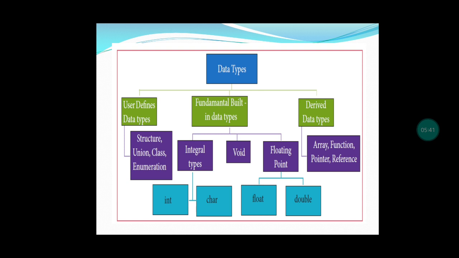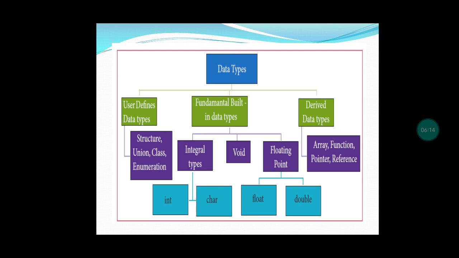Integer means it accepts only whole numbers. Character means it accepts only alphabets, characters, which should be enclosed within single quotes. And void is one of the data types. It does not return any value. And the next one is floating point data type, that is classified into float and double. Next, derived data type. Derived data type classification is array, function, pointer, and reference.